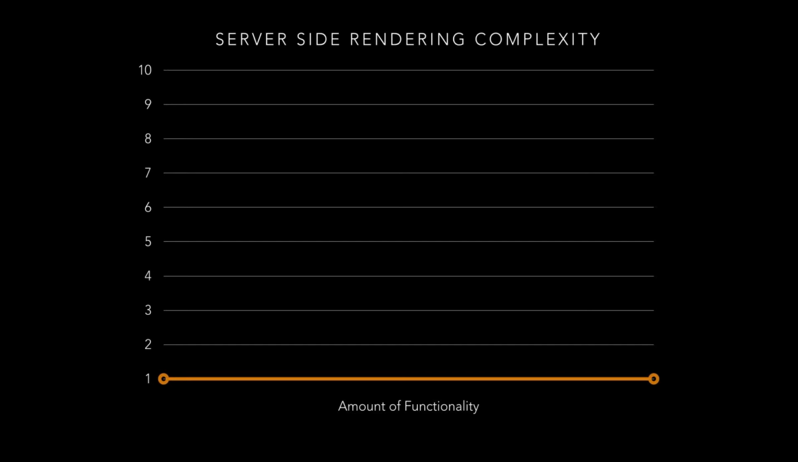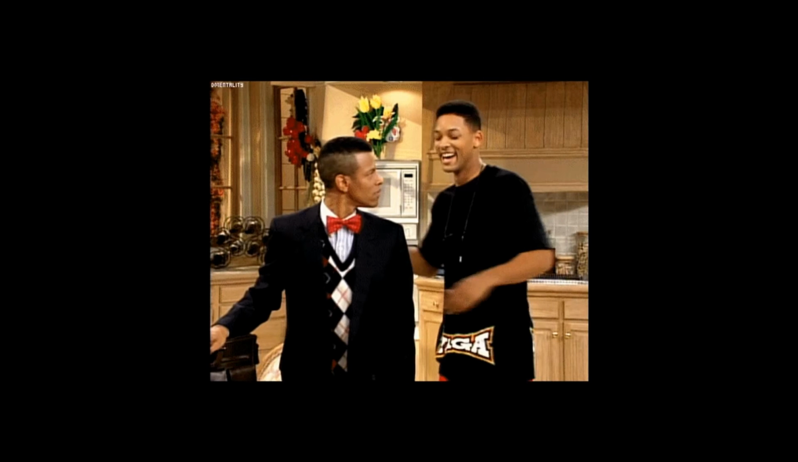On the left-hand side, on the y-axis, we have complexity. And on the bottom, we have the amount of functionality you add. So in terms of server-side rendering, the more functionality you add, it's not going to get any more complex on the front end, right? So problem solved, guys. Thank you so much. I'll be leaving now. Just do that. No, I'm just kidding.